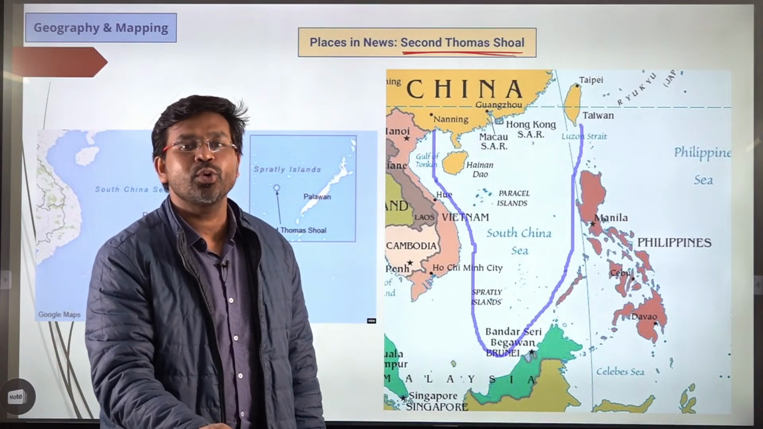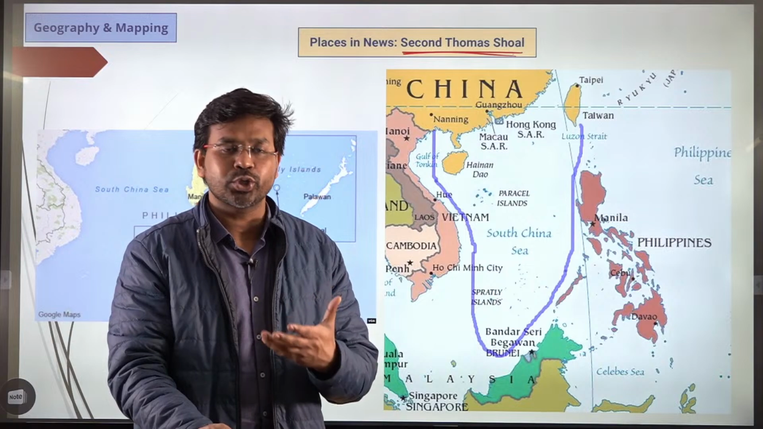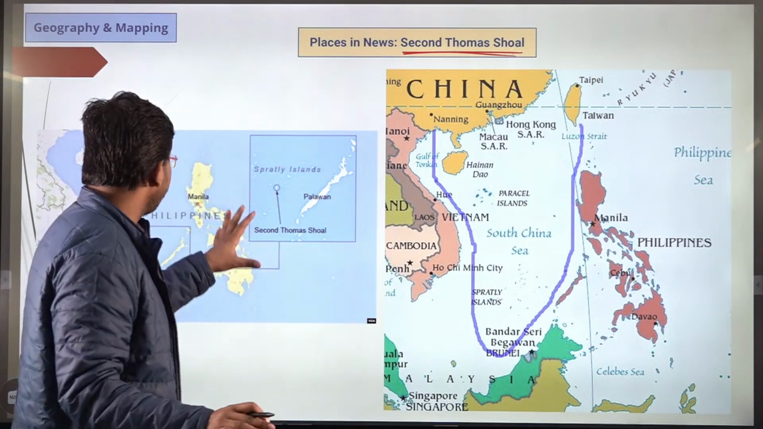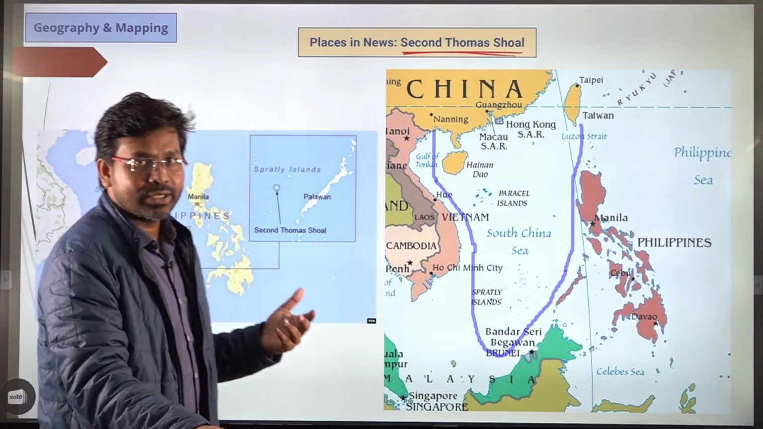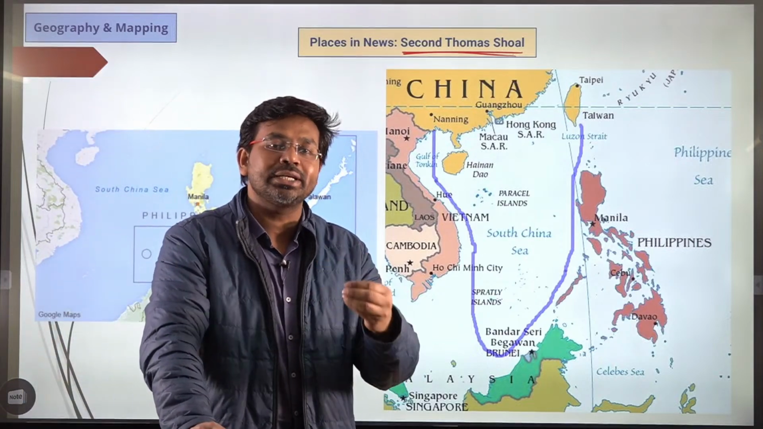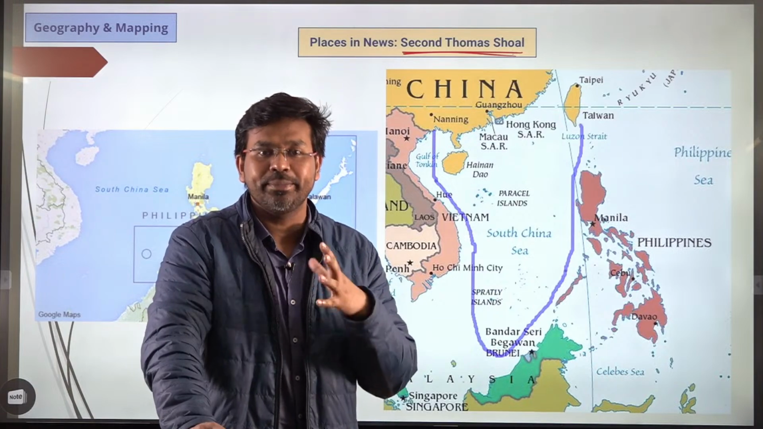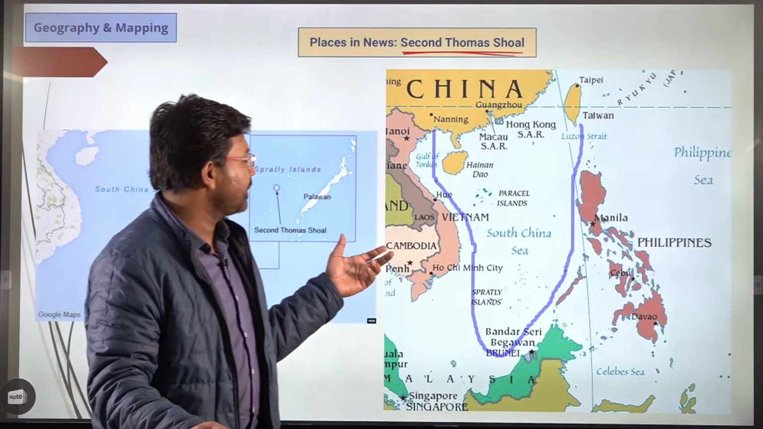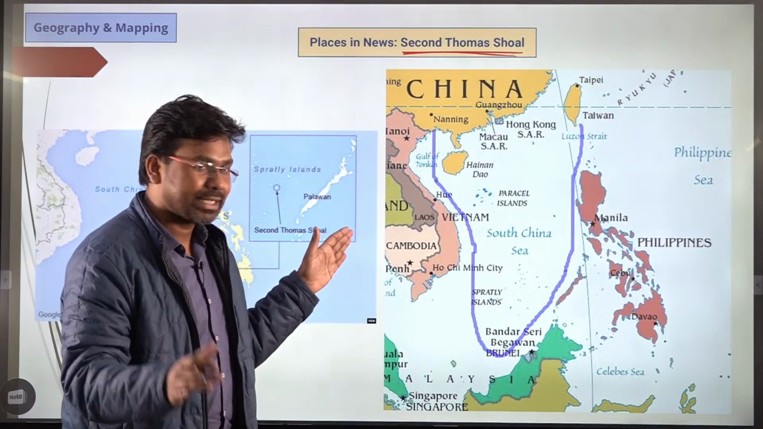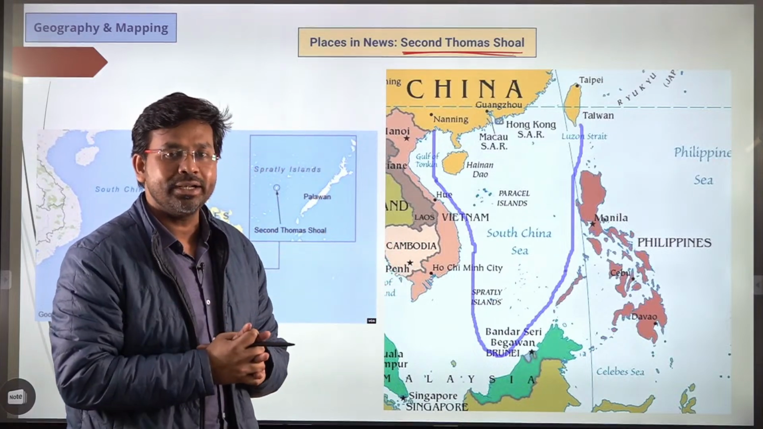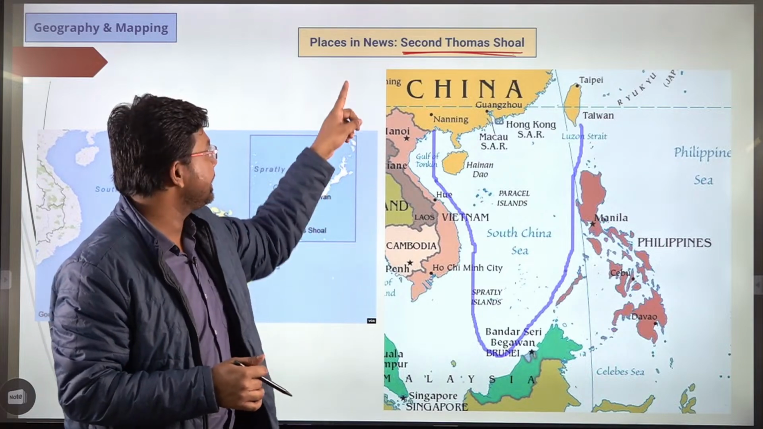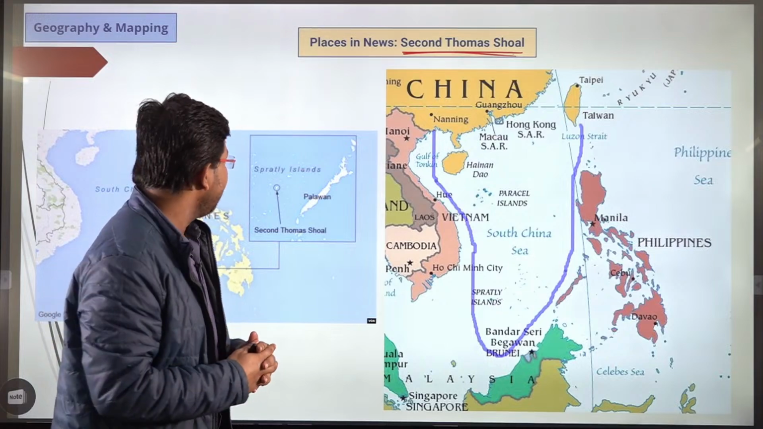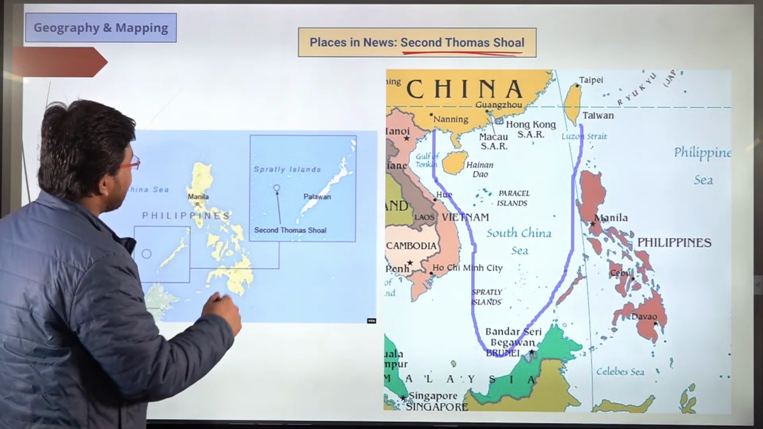So today we are going to understand where is second Thomas Shoal located. To understand this, we need to understand that some tussle is happening between China and Philippines, between the Coast Guard of China and the Coast Guard of Philippines. Basically, boats have collided in the South China Sea near the second Thomas Shoal. So where is second Thomas Shoal located? It is located just below the Spratly Islands.